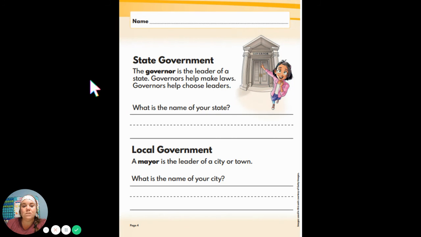So for today's social studies, you're going to think about your state government and how the governor is the leader of our state, and the state that we live in is called Michigan. So we live in Michigan, the state. And then our local government, that little city that we live in, is called South Haven. So we live in a city of South Haven, which is inside of the state of Michigan, which is all inside the country of the United States.